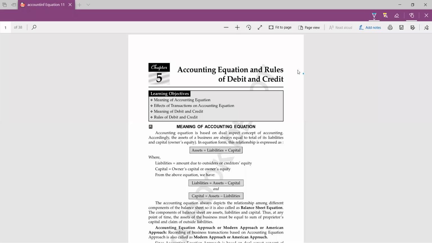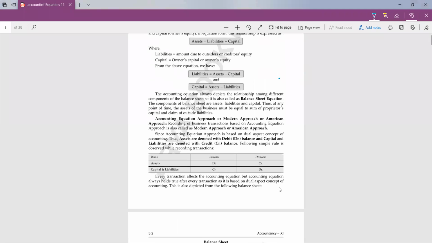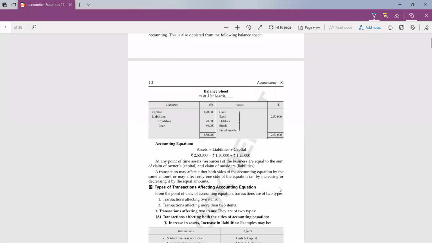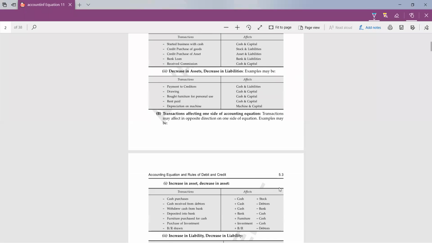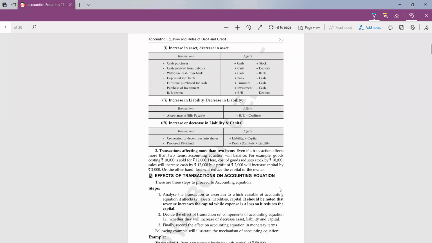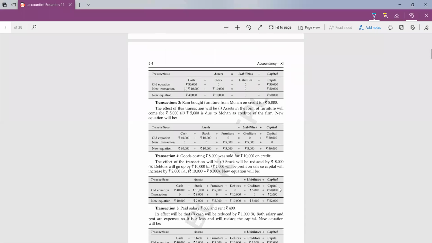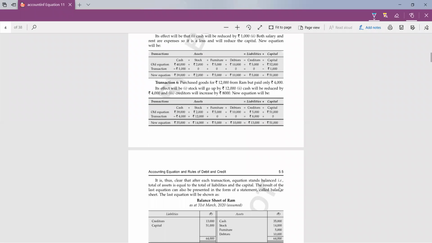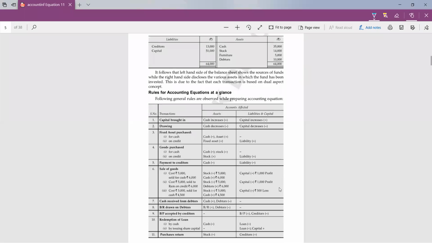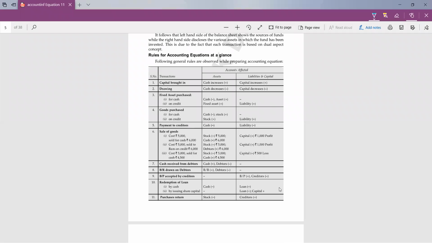Okay, so today first I'm going to repeat all the rules of the accounting equation, then we will start with the numericals. Till now we have not done any numericals, we were just preparing ourselves for doing the numericals. So we have done all this, and here I am recapitulating all the rules of the accounting equation.